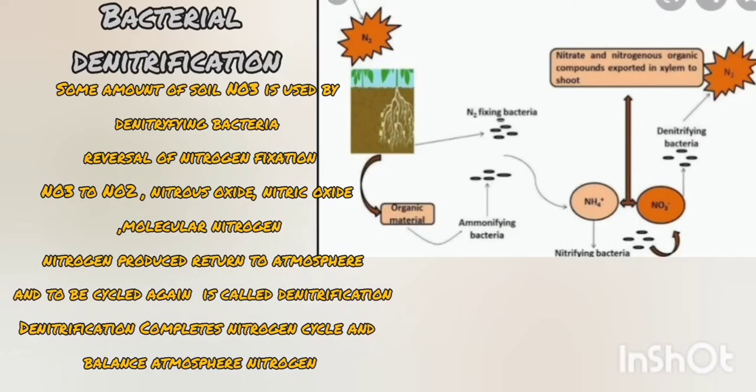Bacterial denitrification. Some amount of soil nitrate is used by denitrifying bacteria. It is a reversal of the nitrogen cycle, and the nitrate is converted to nitrite, nitrous oxide, nitric oxide, and molecular nitrogen. The nitrogen produced returns to the atmosphere and the cycle begins again. Denitrification completes the nitrogen cycle and balances the atmospheric nitrogen.